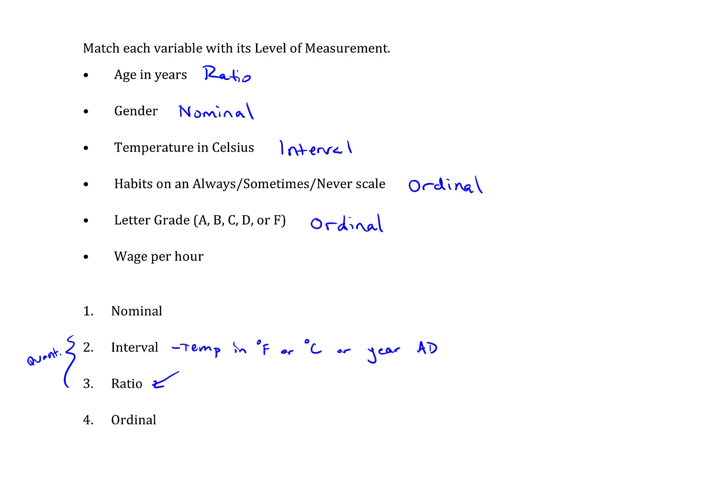It could be $7.15 or $10.25, but this is a measurement of money. And so that is going to be a quantitative value. It's not one of the few that would be interval, so that only leaves ratio data.